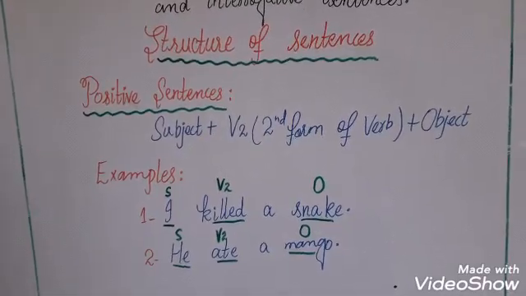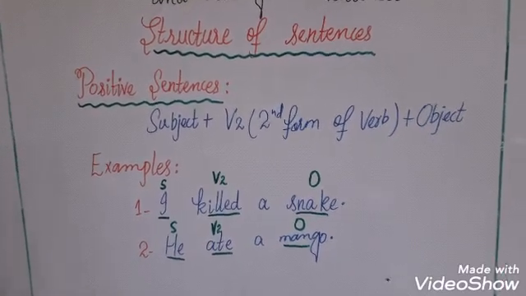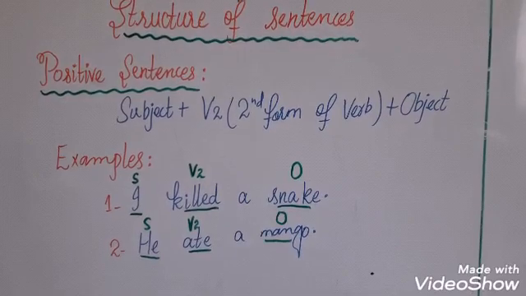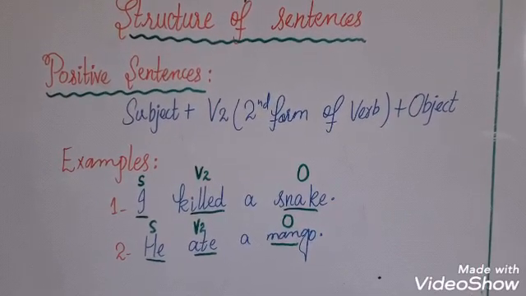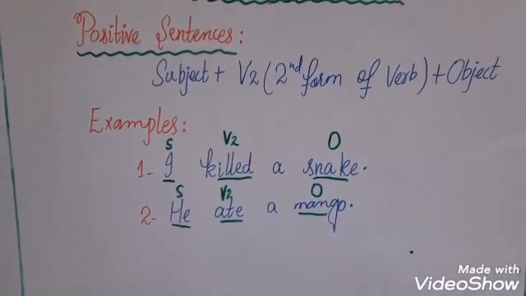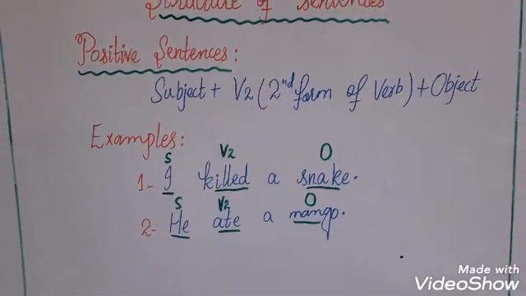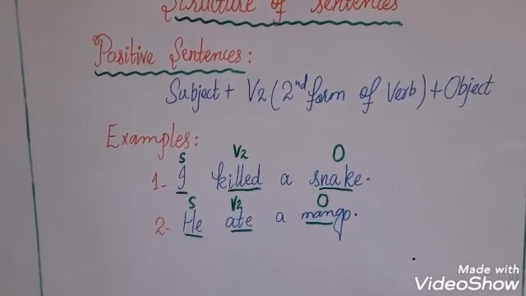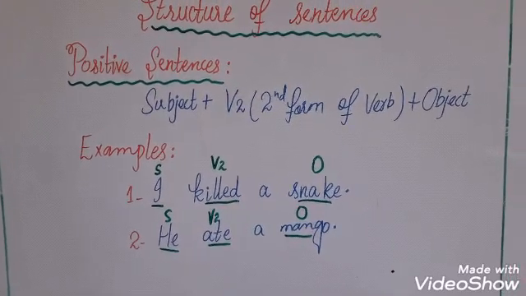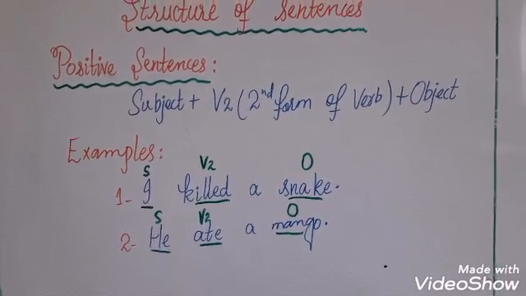So friends, keeping in mind the above discussed rules, now we are going to discuss the structure of sentences. In positive sentences, our structure will be subject, verb second form, or past simple, and then object. Examples are: I killed a snake. I have mentioned subject, second form of verb and object in the sentence. You can see subject is I, and killed is the second form of verb according to our structure and our formula. And our next is object. Snake is object. I killed a snake.